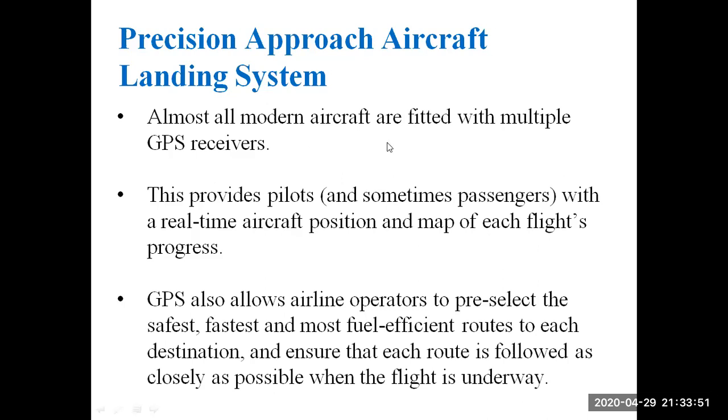As we all know, in the modern aircraft system, we have multiple GPS receivers. These multiple GPS receivers provide the real-time aircraft position and a map of each flight's progress to the pilots, as well as sometimes to the passengers. This GPS also allows airline operators to select the safest, fastest, and most fuel efficient routes to each destination and ensure that each route is followed as closely as possible when the flight is underway.